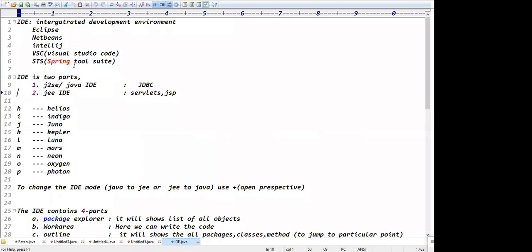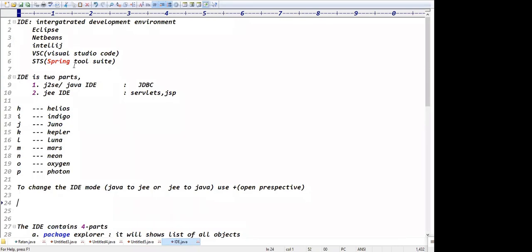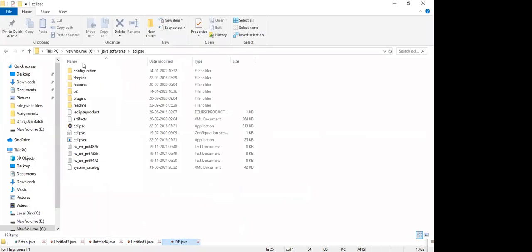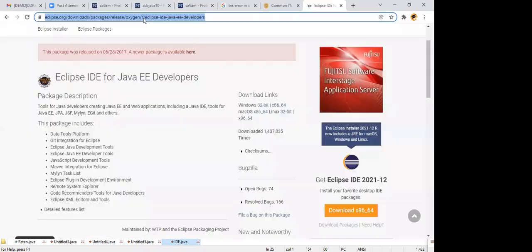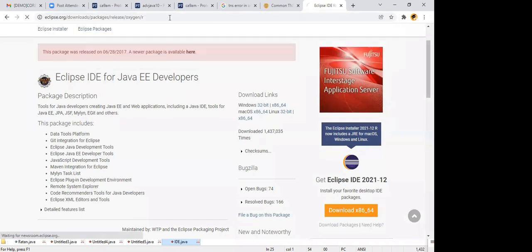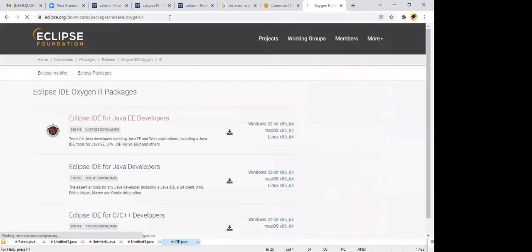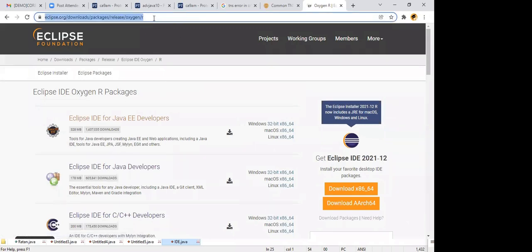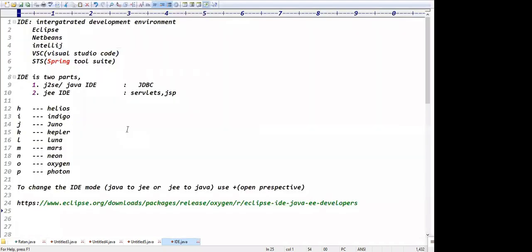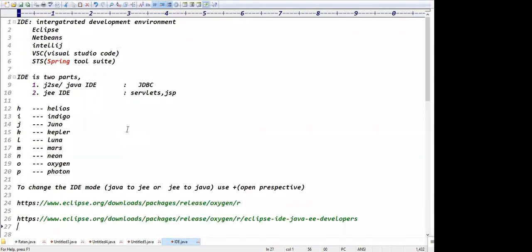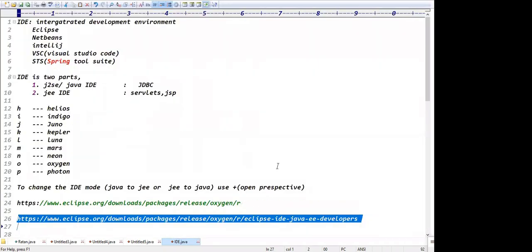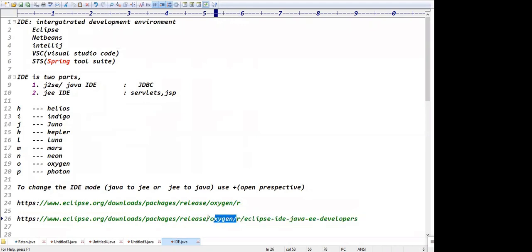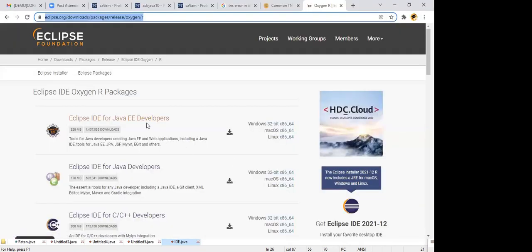Yeah, this is the download link, guys. In this download link, eclipse.download.org, actually Eclipse up to R, if you type that, what you will get, like, Java IDE also you will get. Yeah, this is for the multiple packages we can see from here onwards. Okay, here you can see only the JEE developer. See, up to R means you get the multiple packages. Eclipse IDE for JEE developer means you directly click on it, right?